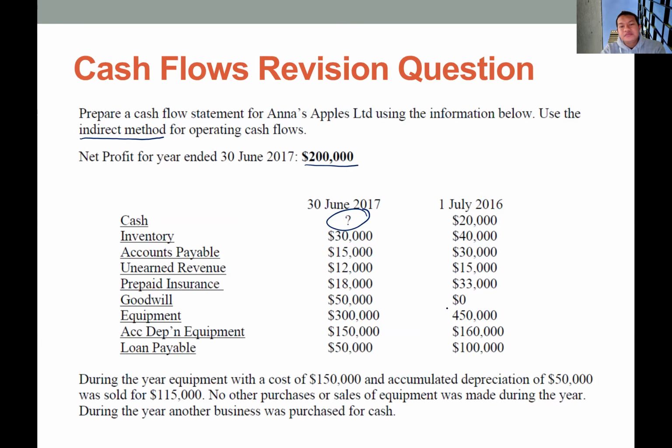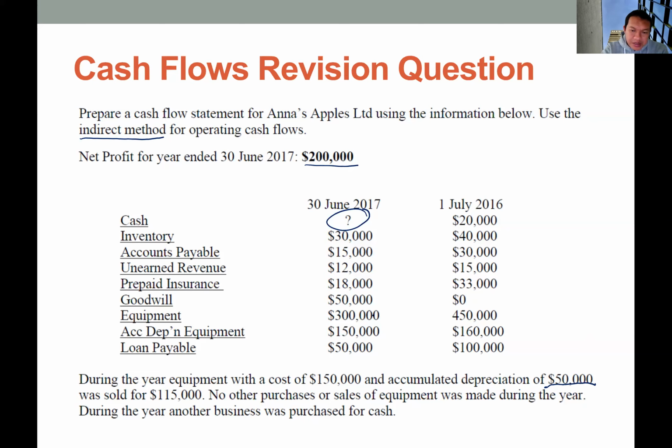Okay. So if you look at this, we need to look in more detail at what happened with this ending balance. So if we read the question, the company is selling one equipment, cost 150,000 and depreciation of 50,000. So this is the problem. So this balance is taken out from this accumulated depreciation ending balance.